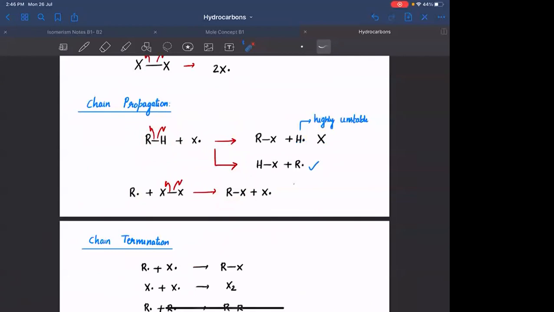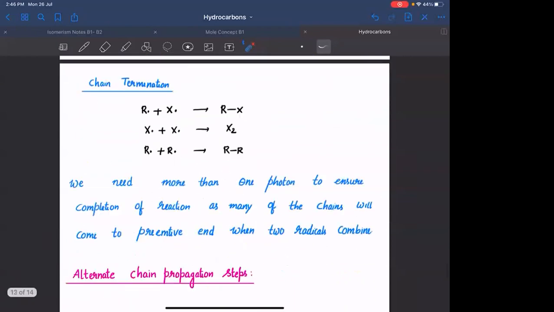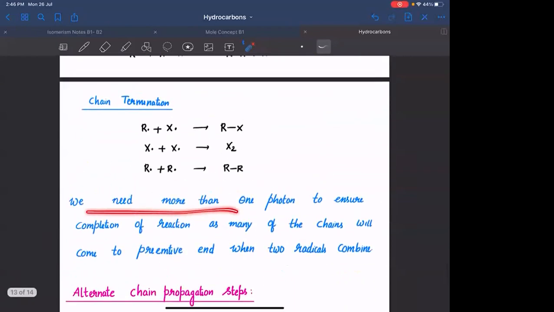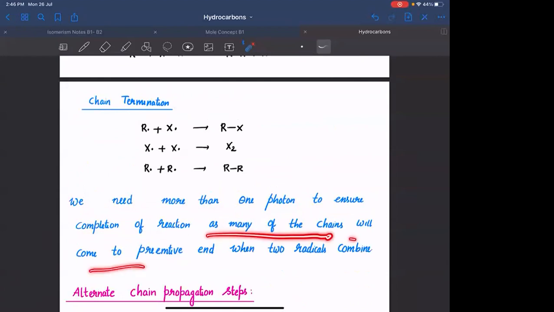Clear है everyone? Is this clear? So यहाँ पे एक statement लिखा है, we need more than one photon to ensure completion of reaction, as many of the chains will come to preemptive end. Preemptive मतलब जो destined है उनका, उससे पहले ही वो end हो रहा है.